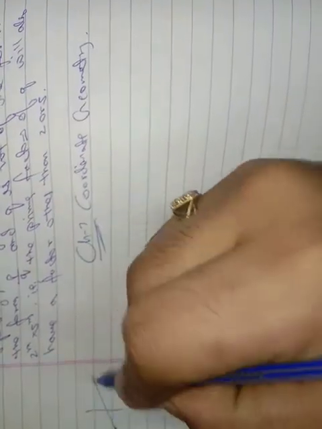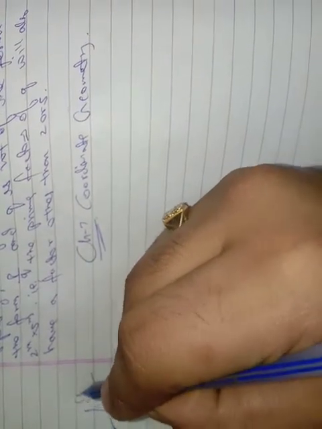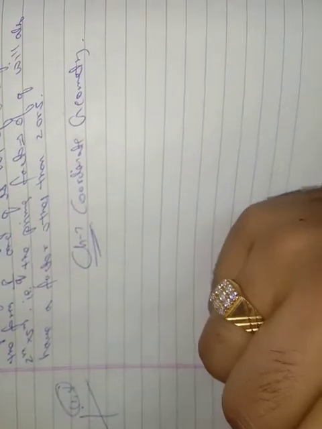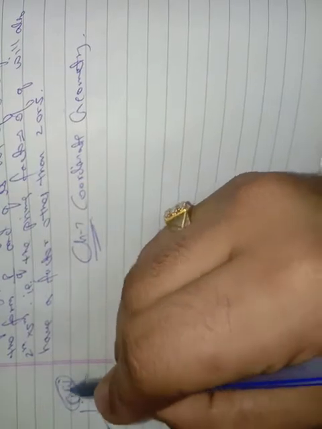In this chapter we go for the first exercise. What is coordinate geometry? I think you all know about it. What is a coordinate? Any point is given, like this is the x-axis, y-axis. If the point given is 2, 3, this is the x coordinate, this is the y coordinate. We conclude all this in geometry, so it is called coordinate geometry.